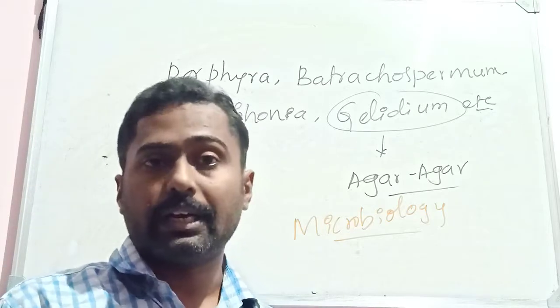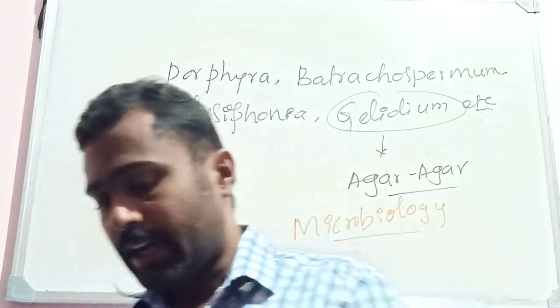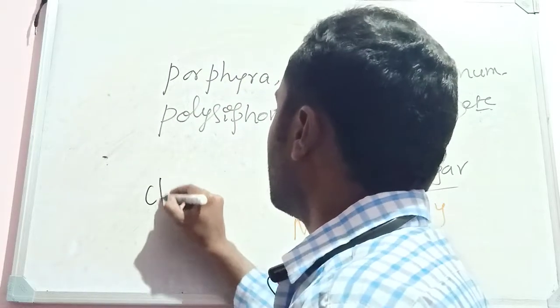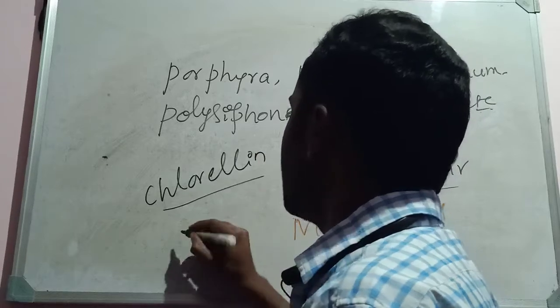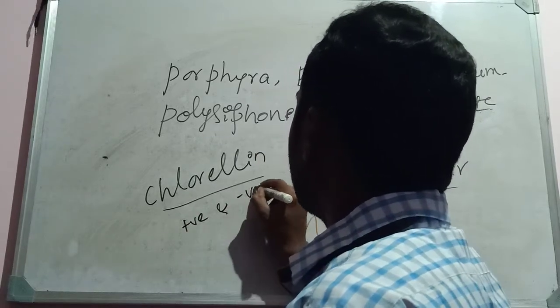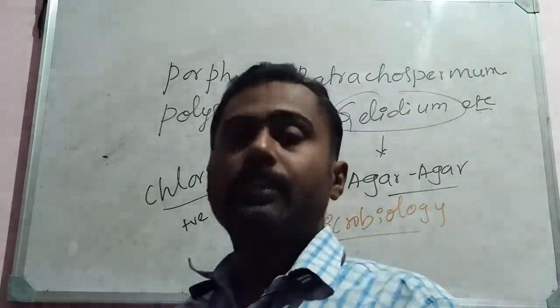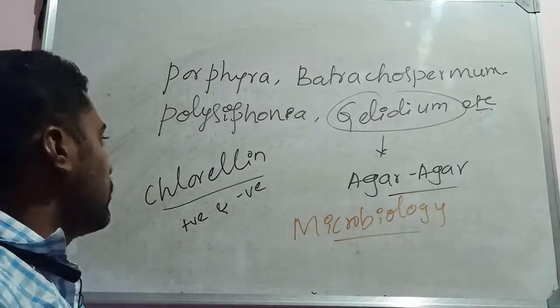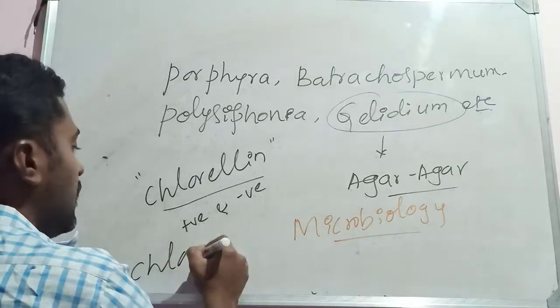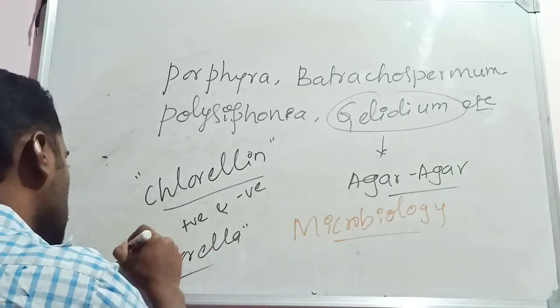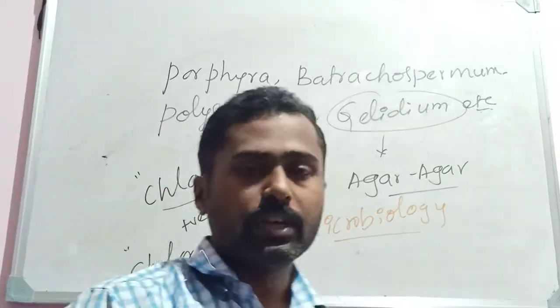For example, an algae called chlorella, where an antibiotic extracted from the chlorella is what is called chlorellin. Chlorellin is very effective against gram-positive and gram-negative bacteria. This antibiotic is extracted from a green algae, chlorella, and this chlorella is extensively used in research work.